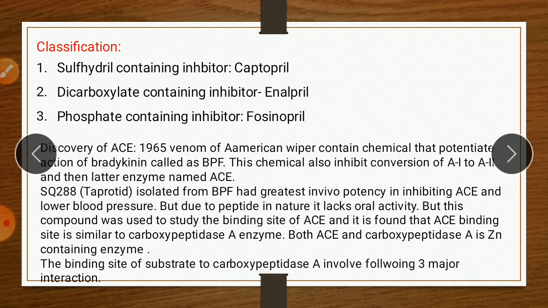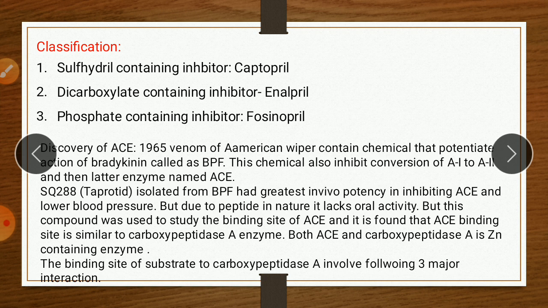So in 1965, one chemical is discovered in American viper which show bradykinin potentiation action, and this chemical is called as BPF, that is bradykinin potentiating factor. So BPF is a chemical which increase the action of bradykinin.